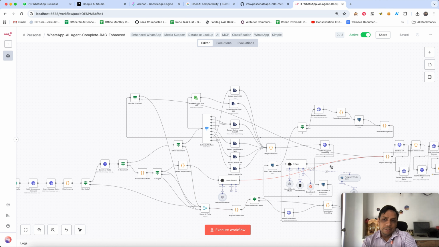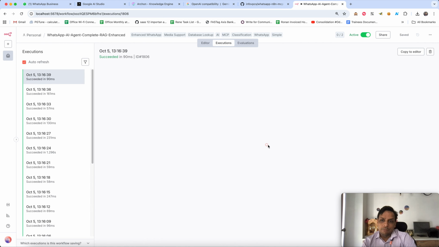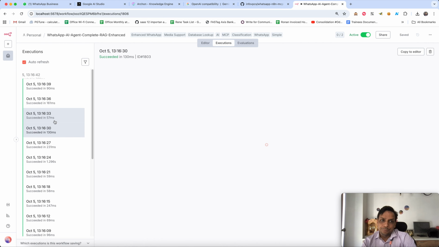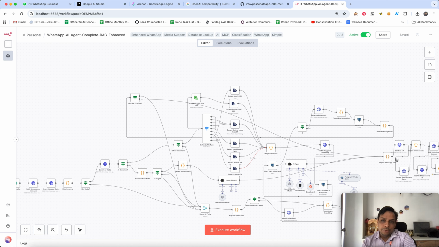Frankly speaking, the main important thing over here, if I go to the evaluation side, you can see that this workflow is running smoothly, and it is currently in active status. The sending message part has multiple steps, because it inserts into the database with reference to so many things I need to take care of before loading it back, because the reply should be mapped properly.